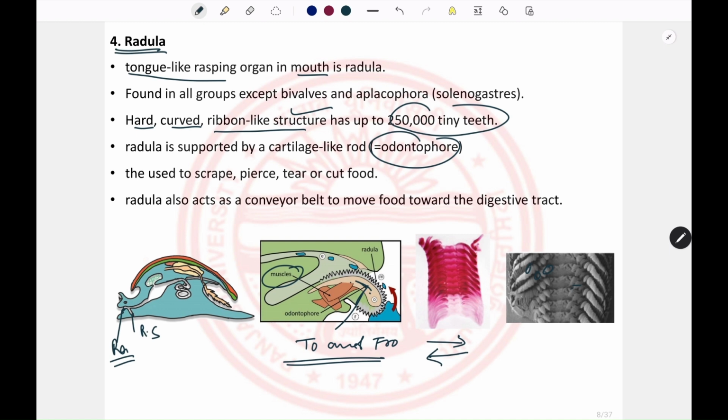So what happens? When the mollusk sees a particle of food and comes into its vicinity, with the to-and-fro motion of this cartilage, the particles are cleaved into minute pieces. The radula also acts as a kind of conveyor belt, helping the movement of those fine particles inside the esophagus. So that is the function of the radula.